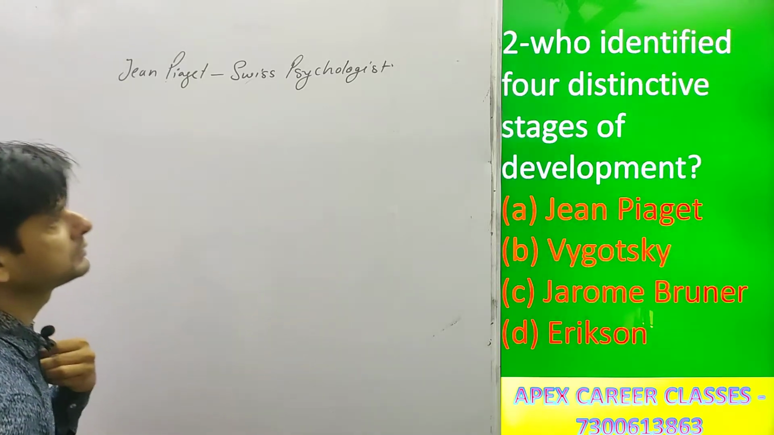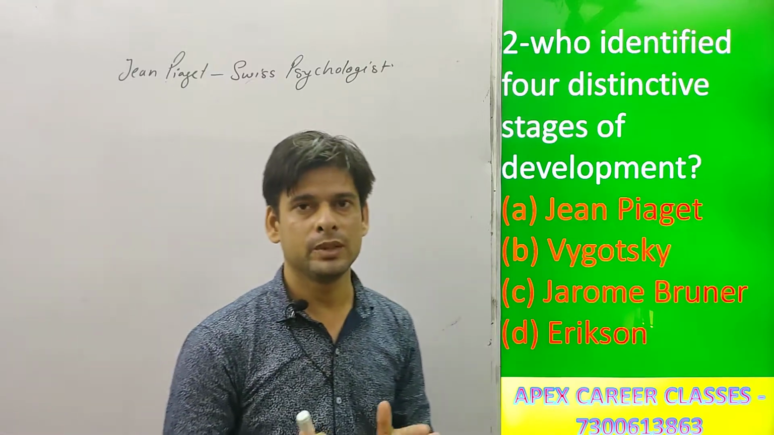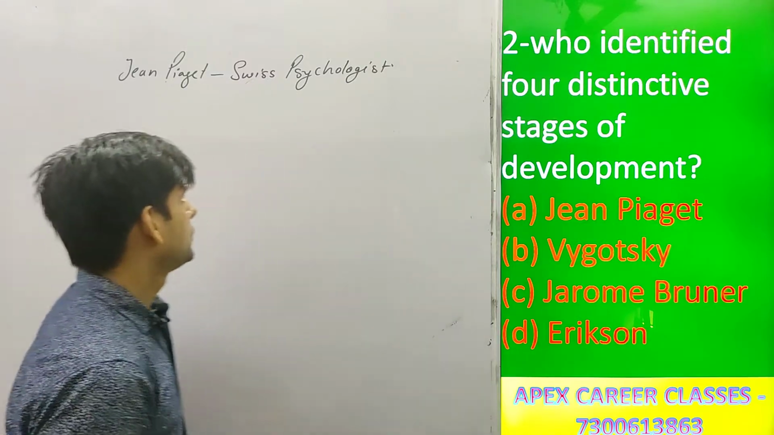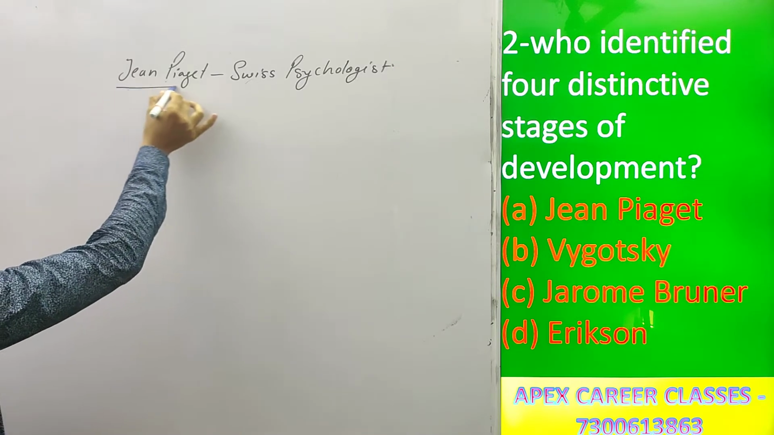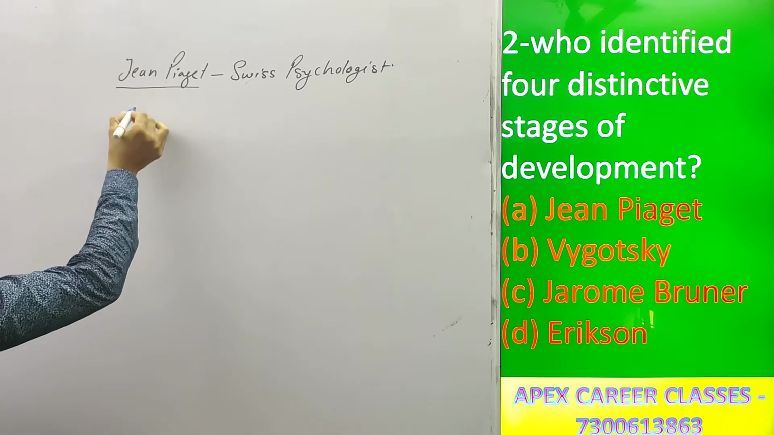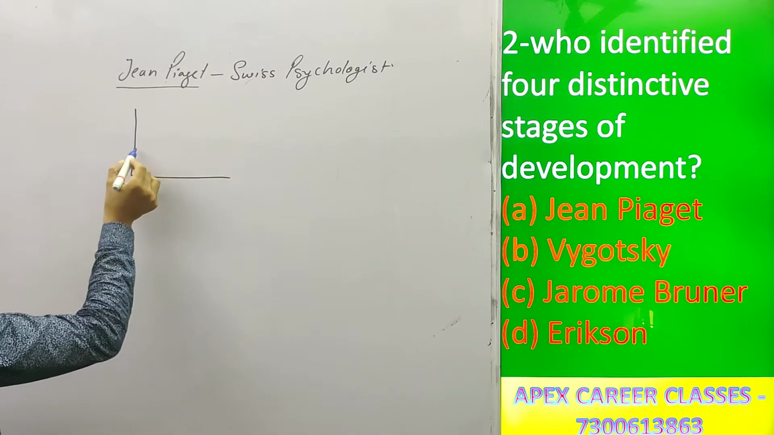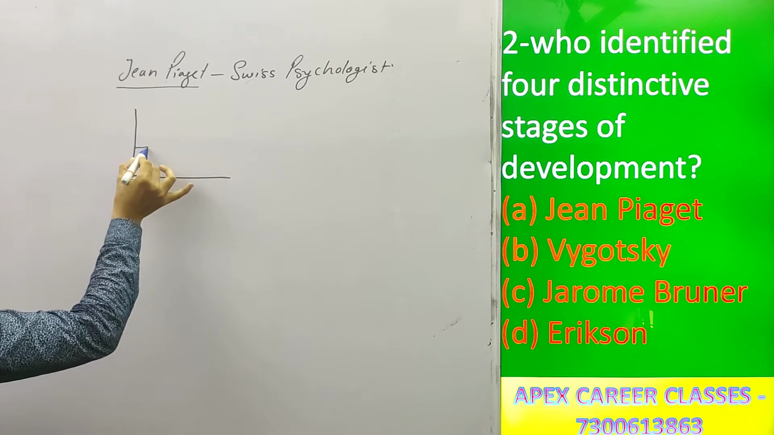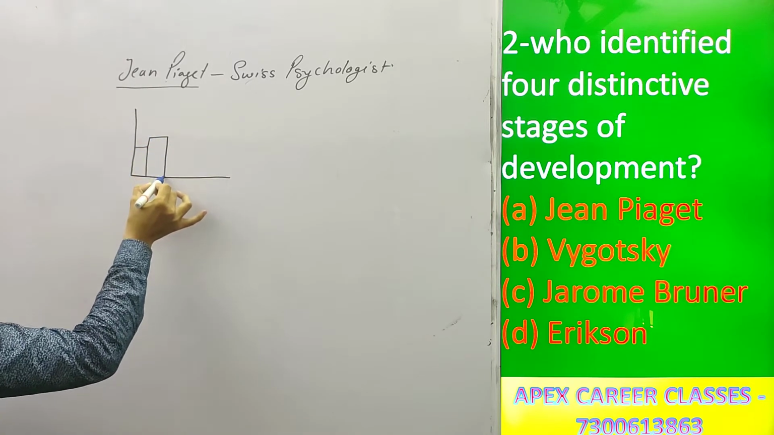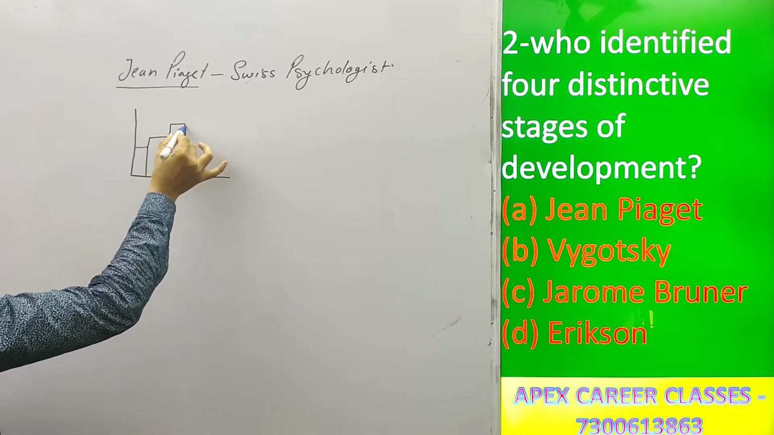Our next question is, who identified 4 distinctive stages of development? 4 distinctive stages of development were identified by Jean Piaget. Jean Piaget identified 4 distinctive stages, and the graph that represents these stages is like that I am drawing on the board. Like this.